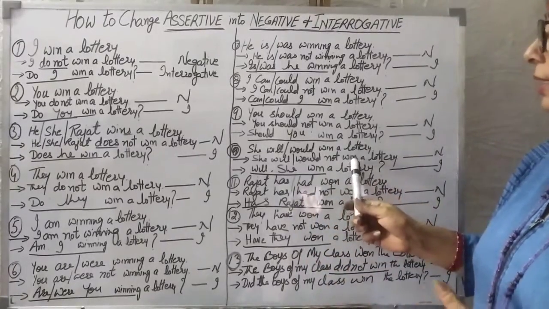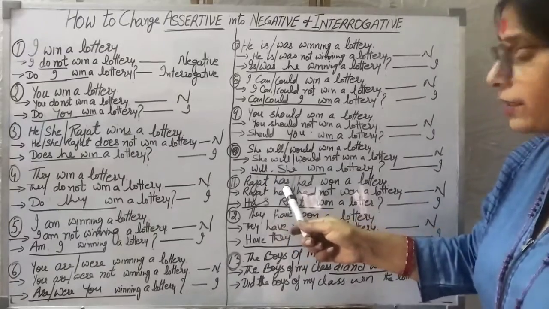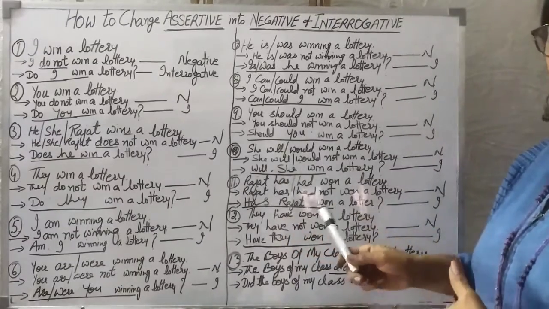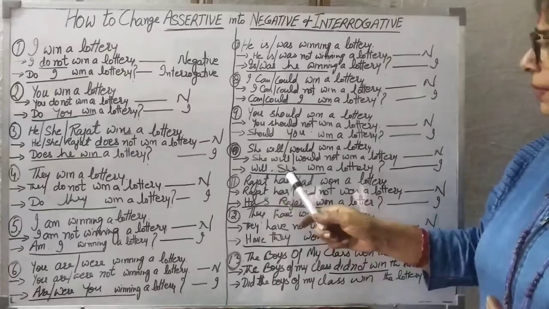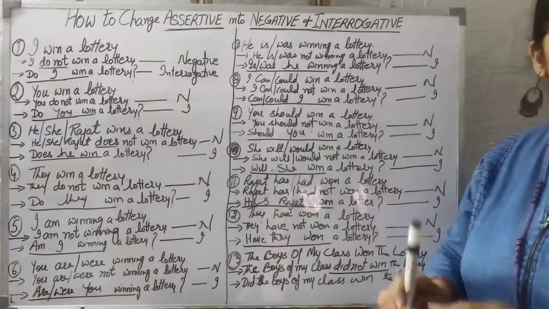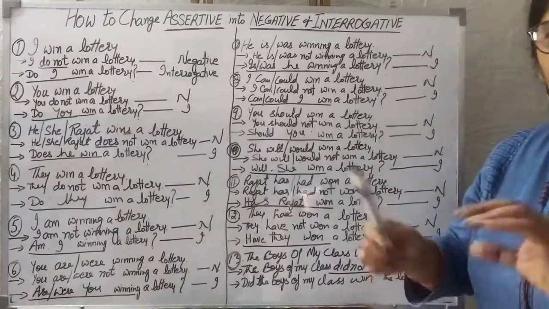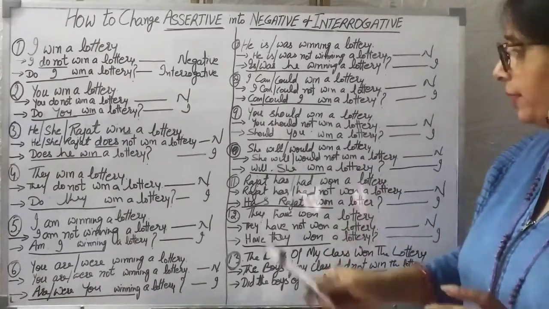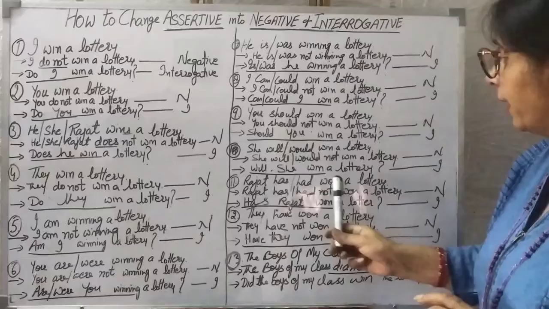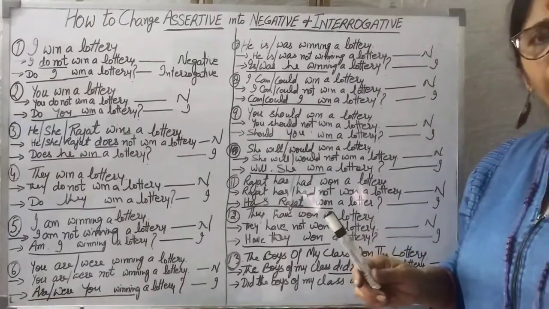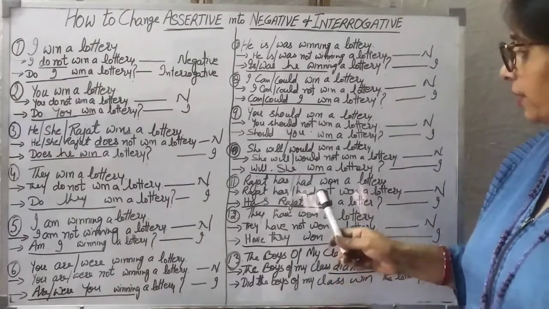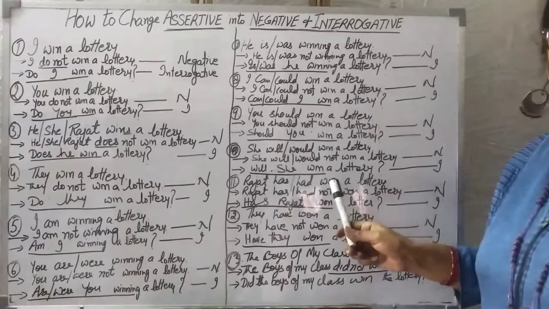This is interrogative. Rajat has or Rajat had. This is perfect tense. It can be present perfect or past perfect. No problem. Only thing is, this is perfect tense, and even then we can make the negative very easily. Rajat has or Rajat had won a lottery. This is the rule: whenever this is perfect tense, there is always the third form of the verb.